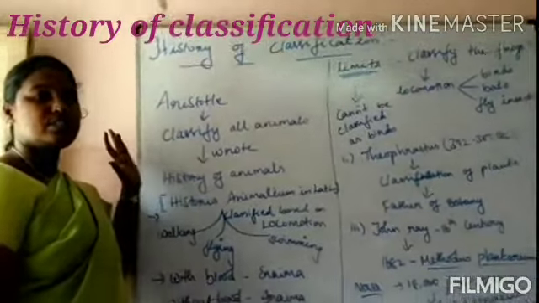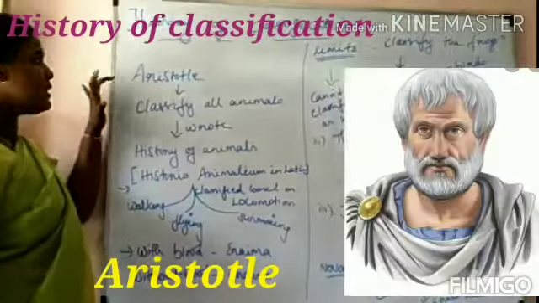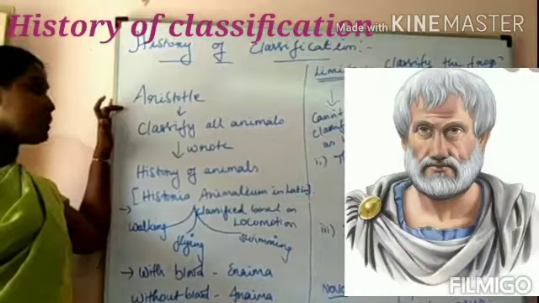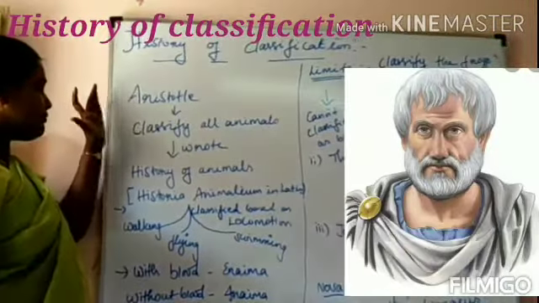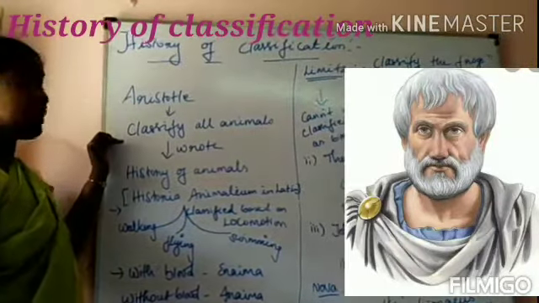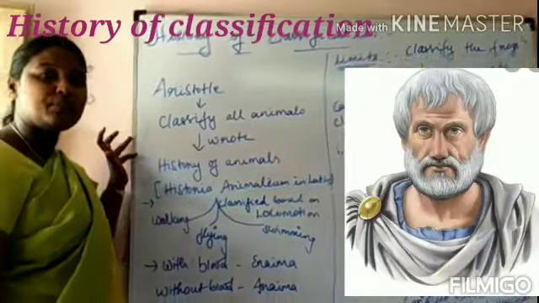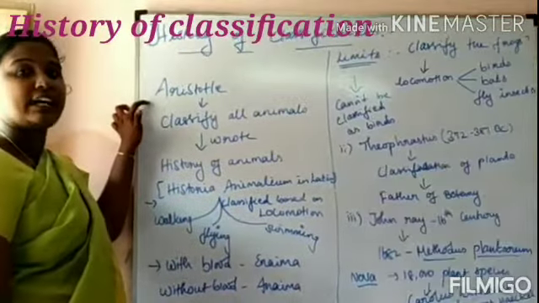Okay. Classification. Who was the first to derive classification? That is Aristotle. We call Aristotle the father of taxonomy. He was the first person to classify all animals, not plants. Who is that? That is Aristotle.